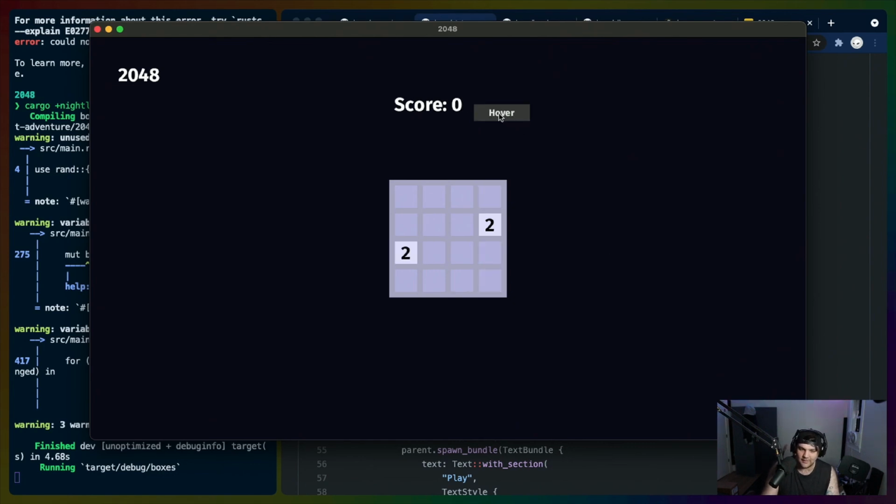Oh, I just did it again. Actually, I just saw that bug pop up. I just need to remember to stop when it shows up. I can't tell if that's a bug with the easing or a bug with the logic. There is that little bug in there though. Okay, we're also going to have to at some point change the font size based on the numbers, so that 128 fits in the box, like 4 and 32 and things like that too. But for now, I'm happy with this.